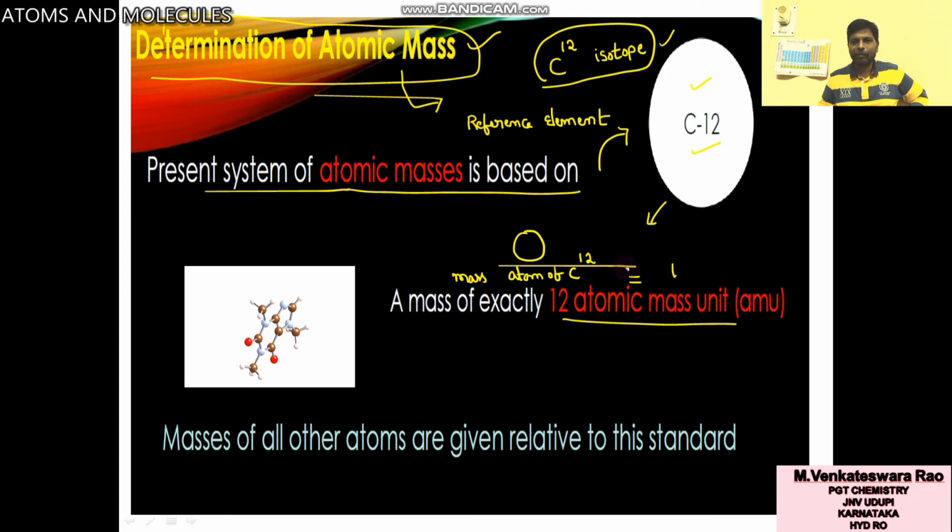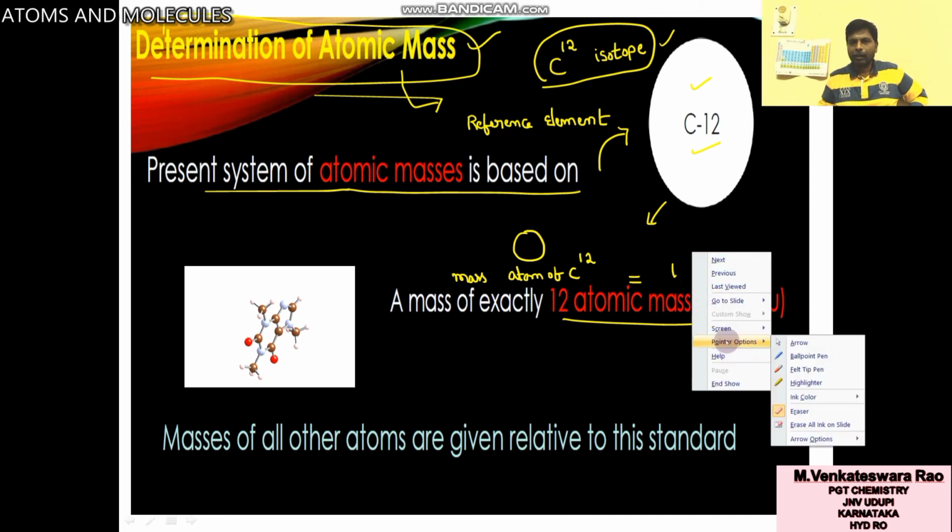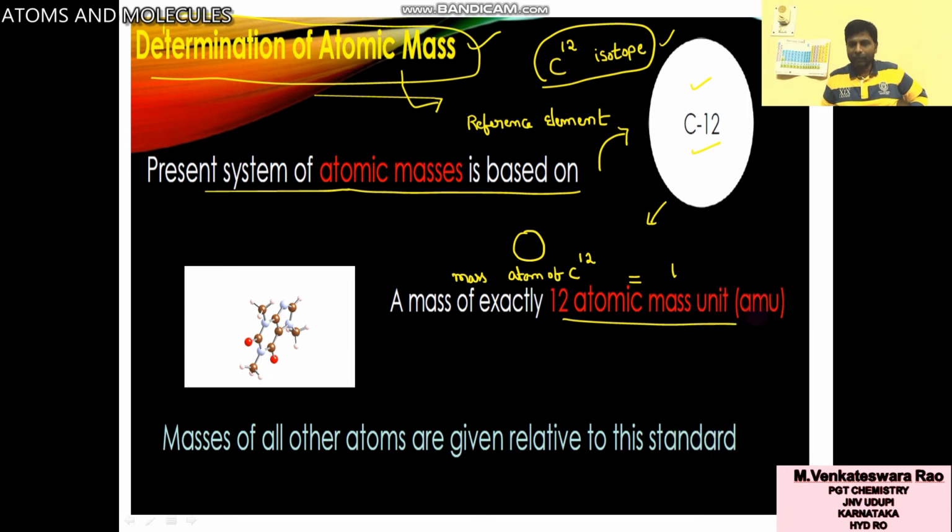The mass of one carbon atom is equal to 12 AMU. Now I want 1 AMU. How to get 1 AMU? You divide this carbon atom into 12 parts, and you will get one small piece. This is equal to 1 AMU.